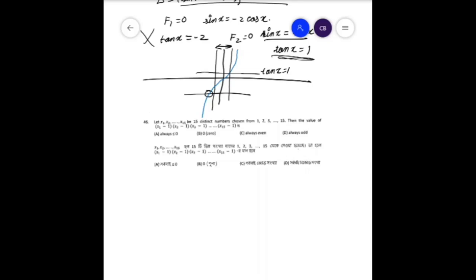Now to solve this, among the 15 of them, let xk be equal to 1, because we know there are 15 numbers and 15 digits, therefore there must be one value of xk which is 1. Therefore for that xk, xk minus 1 turns out to be 0, and we know 0 multiplied by anything is equal to 0.